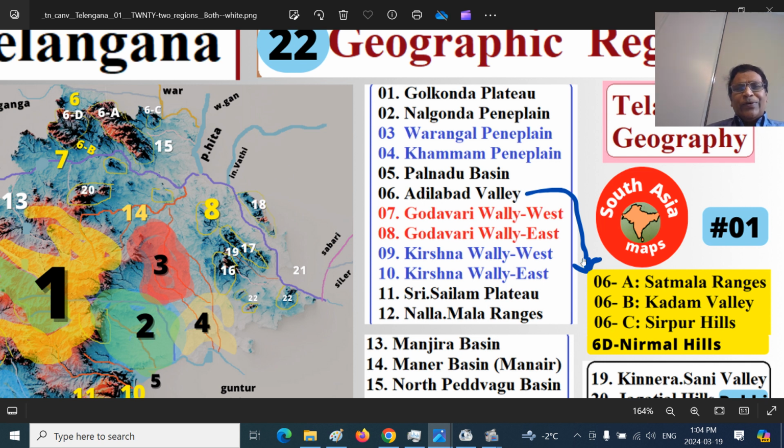So 6A is Satmala. These are the Satmala ranges in the Adilabad district. Then you have the Khammam River Valley, 6B. In the northern part, 6C is the Sirpur Hills, and 6D is the Nirmal Hills. So this is the historic Adilabad district, north of the Godavari River.